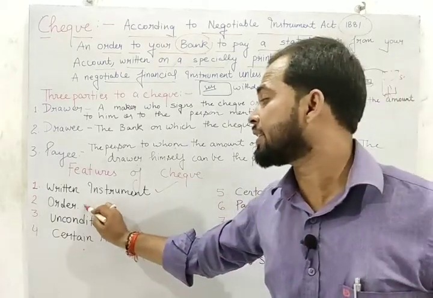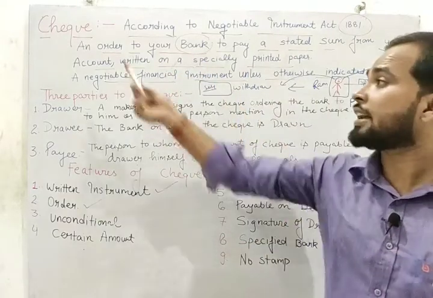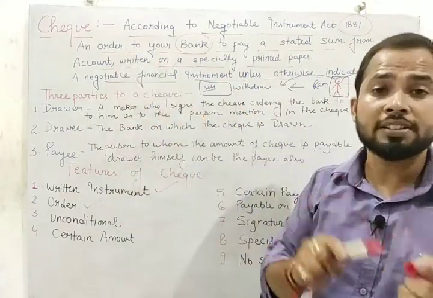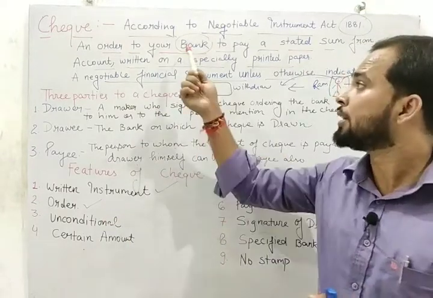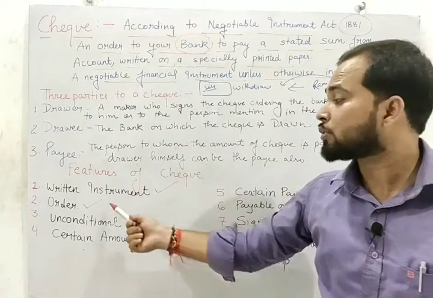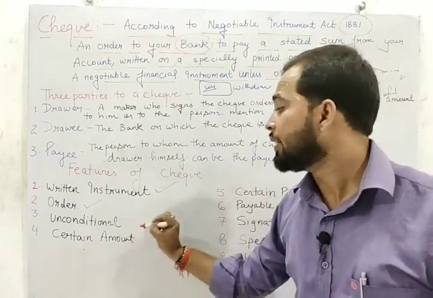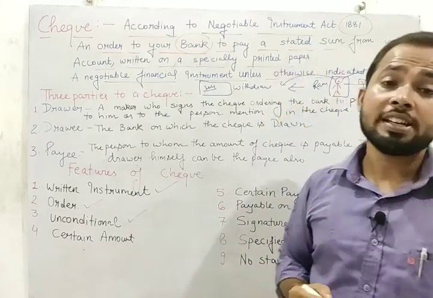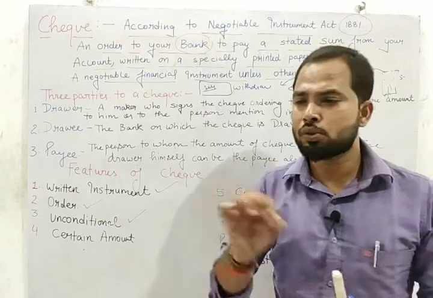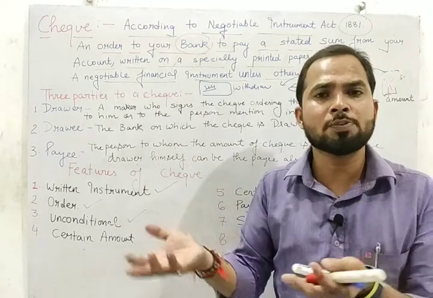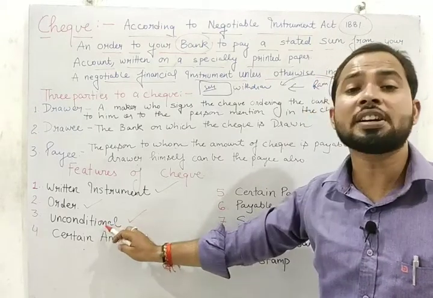Next one is that a check is an order. Already we have mentioned in the meaning that a check is an order, so in both the meaning and the features it is mentioned. A check is an order to whom? To the bank to make the payment. So a check is a kind of order you give to the bank to make the payment. It is unconditional. In a check, there is no need to mention any condition. When we withdraw the money, there is no need to mention for which purpose I have withdrawn the money. So student, no need to mention the condition. That's why it is unconditional.